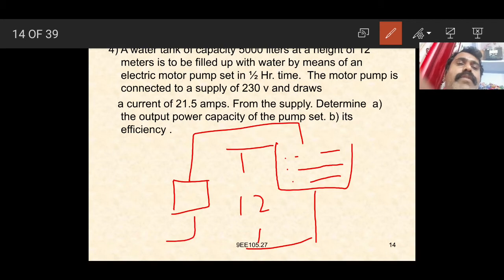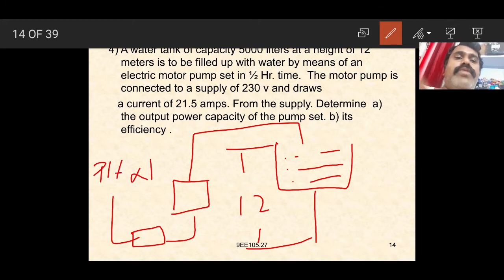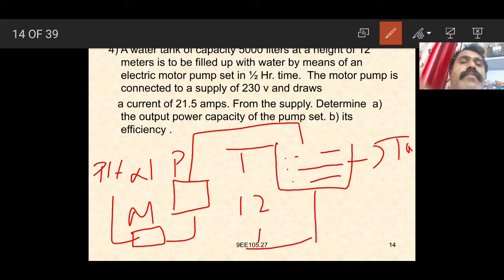Again here, with the help of the motor, the pump can be driven. Again here the supply can be made, that is the phase and the neutral. It is nothing but 230 volts. It is a motor, it is a pump, it is nothing but the tank here. So whenever the supply is given, the motor runs, and with the help of the pump, the water can be shifted to the tank here.